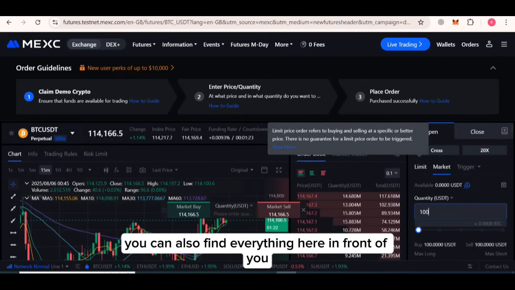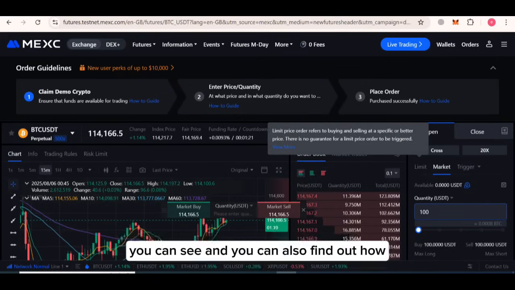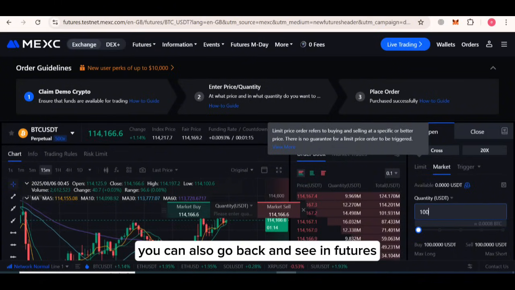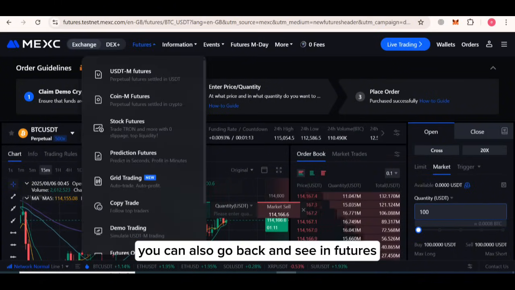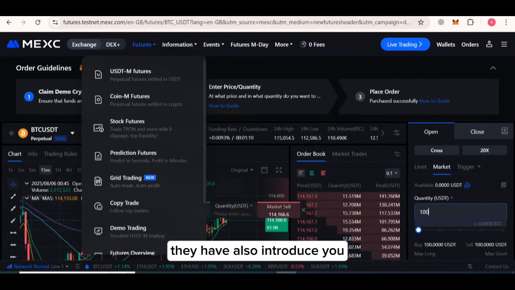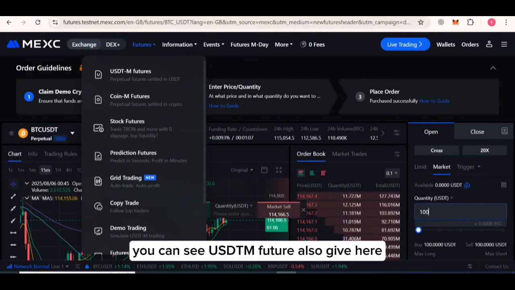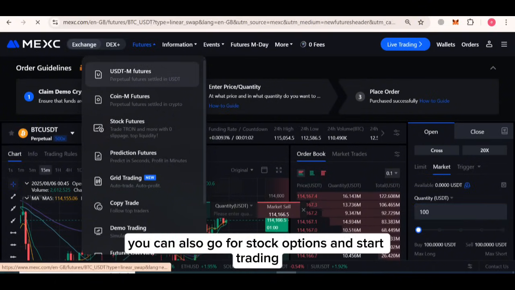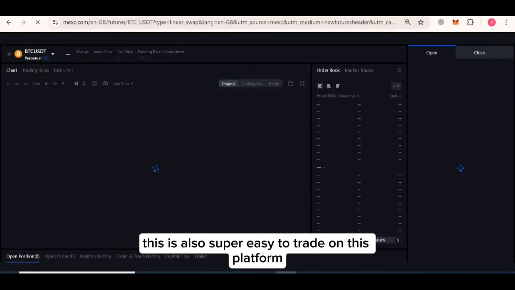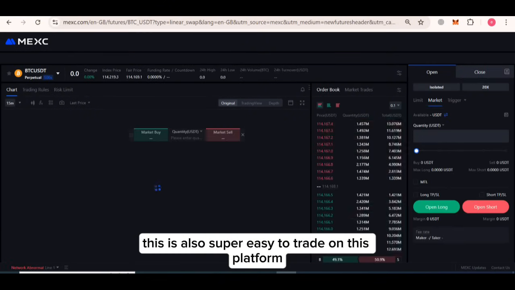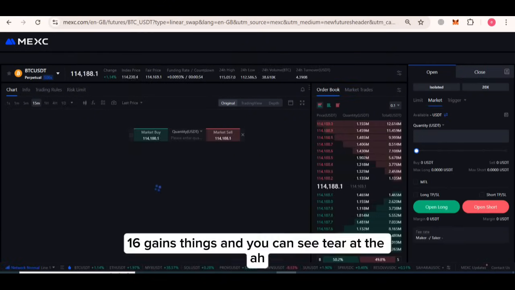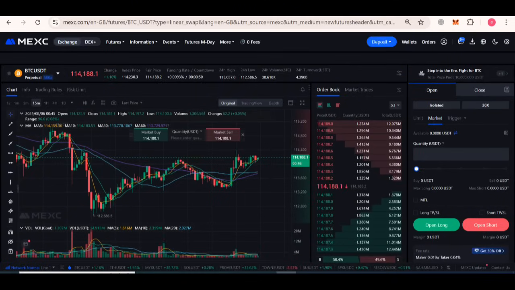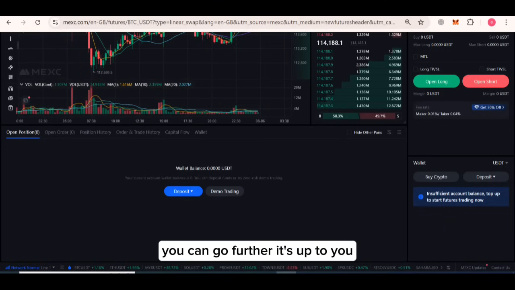You can also find everything here in front of you, and you can find out how to do all of this. You can also go back and see in futures. They have also introduced USDT futures, which are given here. You can also check here. You can also go for stock options and start trading. It is super easy to trade on this platform, MEXC. You can see the USDT and stock here. You can go further, it's up to you.